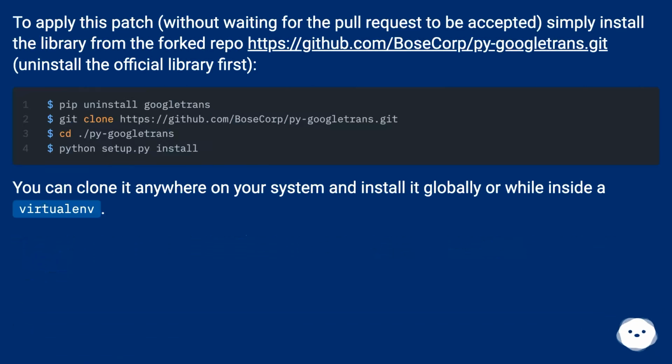To apply this patch without waiting for the pull request to be accepted, simply install the library from the forked repo at this URL. Uninstall the official library first. You can clone it anywhere on your system and install it globally, or while inside a virtual env.